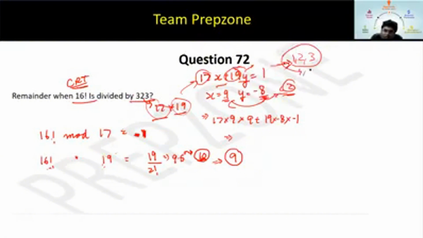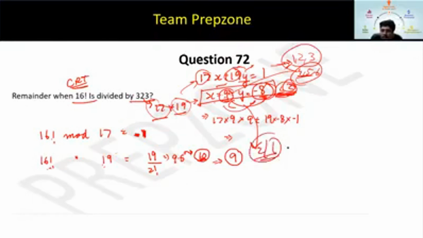If I'm putting 4, 5, 6, then what will happen? The difference has to be less than or equal to 2 in most of the cases. That is why I calculated it fast. But anyway, it will take some time because this value is -9 and -8. Generally what you will find is, if this is 9, then the absolute difference is 2 or 1 and so on. Just quickly solve this and you will get your answer. Only this part might require 10 to 20 seconds at times, nothing else.